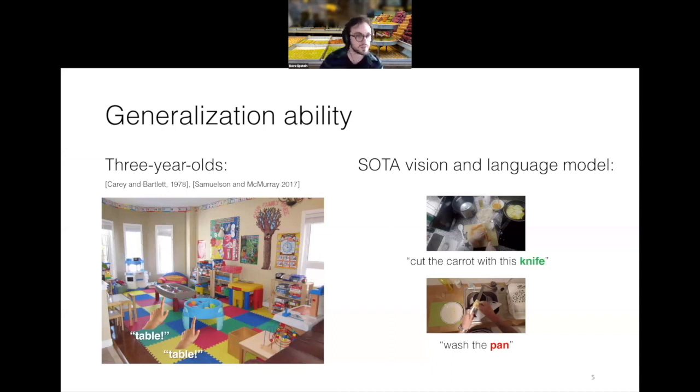On the other hand, 3-year-olds, and studies have shown this since the 70s, if not earlier, are really able to do this generalization. In this toy example, there's a preschool classroom, which is very cluttered, has a lot of interesting stimuli. And yet the children at 3 years or even at half of that age are able to understand that there are 2 tables in this scene. There are more, but they're able to identify that these 2 things in the middle are tables, despite the significant variation between them. Despite the fact that one of them is blue and round, the other is gray and rectangular, their pose is slightly different, the viewpoints are slightly different, children are still able to generalize and understand that these are both tables.